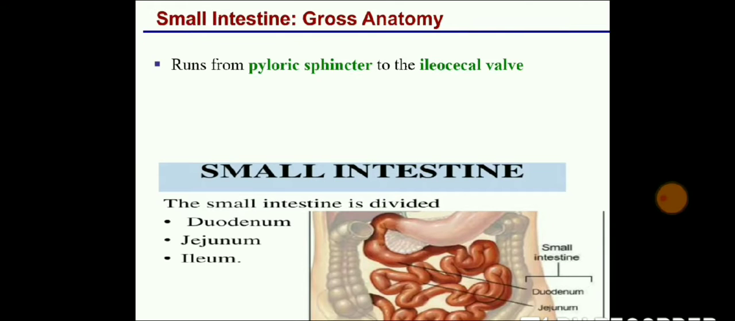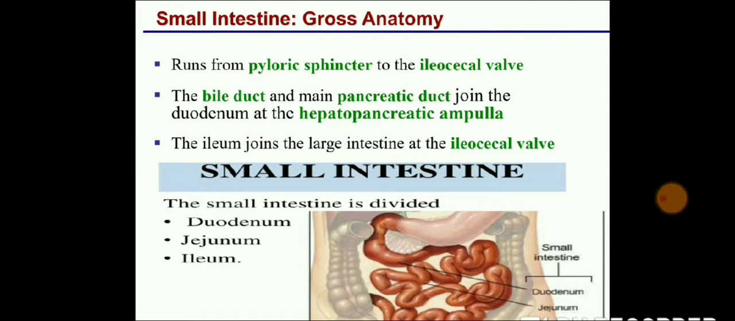Next is the small intestine. As your stomach ends in the duodenum, the beginning of the small intestine is the duodenum. The small intestine consists of the duodenum, jejunum and ileum. These are the parts of your small intestine. It runs from the pyloric sphincter to the ileocecal valve. The ileocecal valve is present in the intestinal cavity of the small intestine.